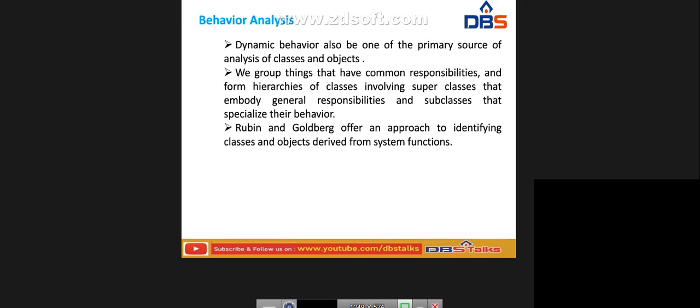We group things that have common responsibilities and form hierarchies of classes involving superclasses that embody general responsibilities and subclasses that specialize their behavior. Okay. And next one, Rubin and Goldberg offer an approach to identifying classes and objects derived from the system functions. So we can use some of these approaches to form the classes and objects derived from a system. This is called behavior analysis. Okay.